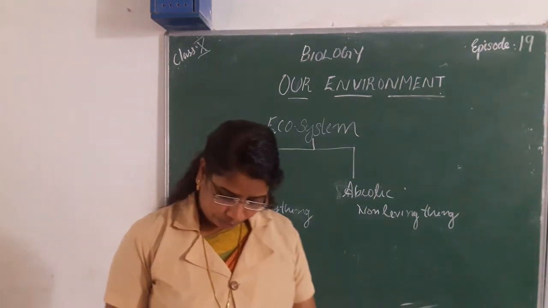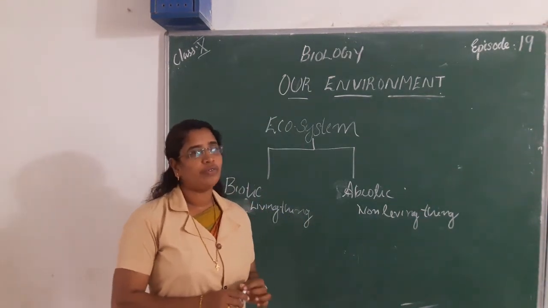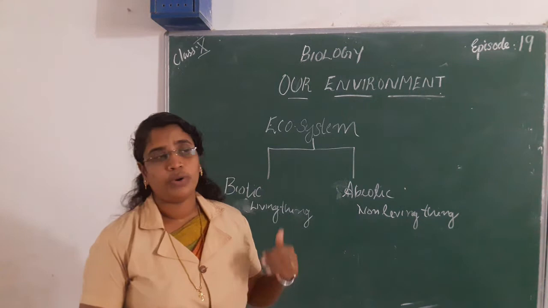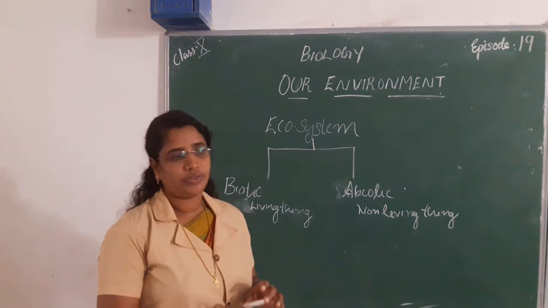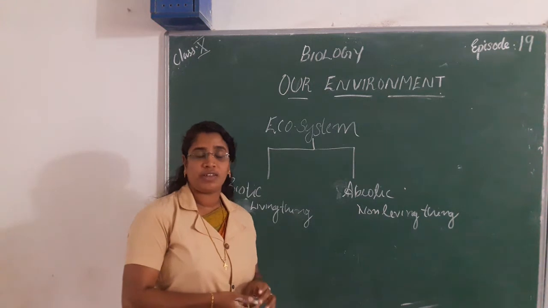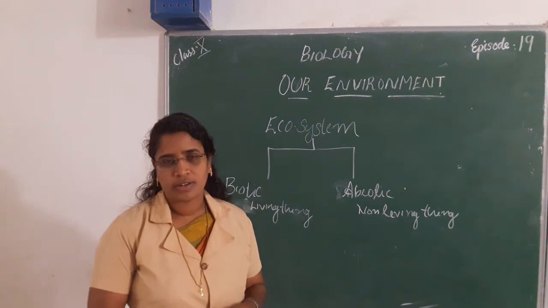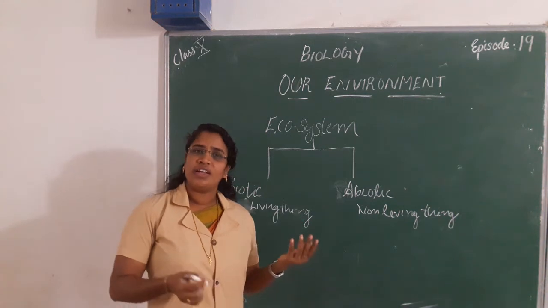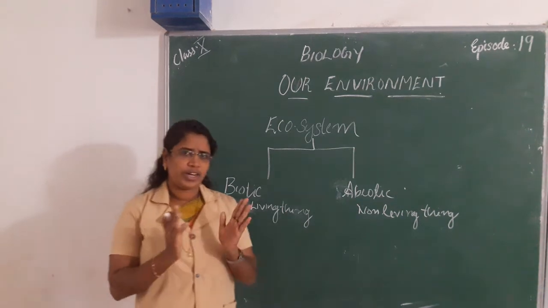Then if we visit a garden, we can see so many plants, including herbs, shrubs, and flower-bearing plants like rose, jasmine, sunflower, etc. At the same time we can see so many organisms. Which are they? We can see insects, frogs, and many birds, etc. We can see so many things in a small garden.